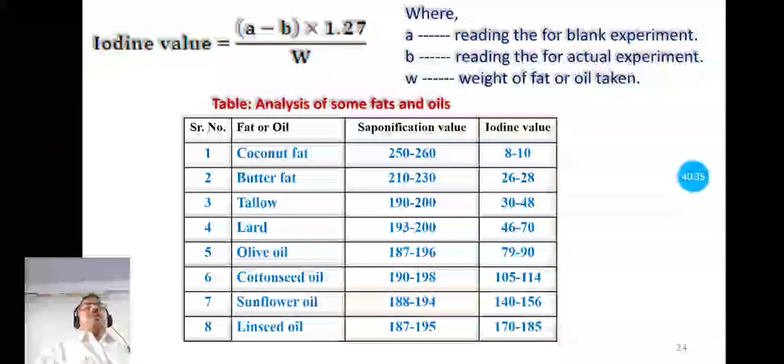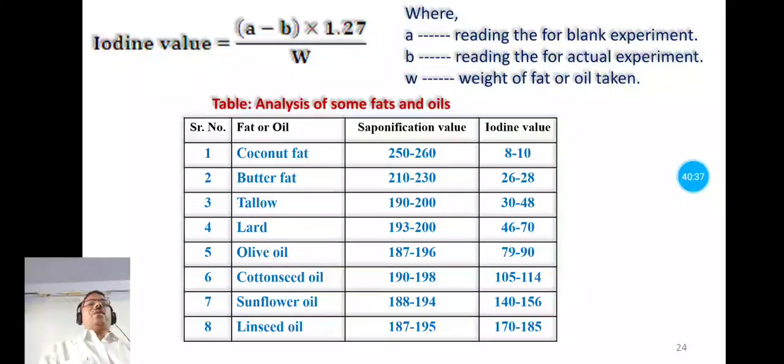Now some saponification values and iodine values of some fats and oils are given here. Consider coconut fat: its saponification value lies in the range of 250 to 260 and iodine value in the range of 8 to 10. For butter fat, its saponification value is in the range of 210 to 230 and that of iodine value lies in the range of 26 to 28.